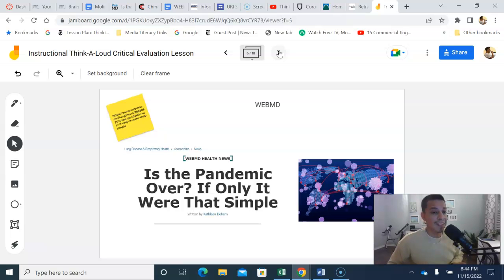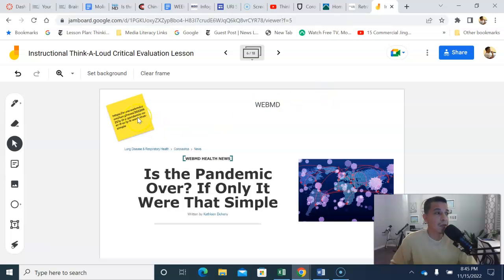We're going to evaluate this article here. Some potential challenges we might face are some forms of clickbait. This particular source is funded primarily by advertisements, so we'll see a lot of advertisements, and we want to plan for those distractions as readers.